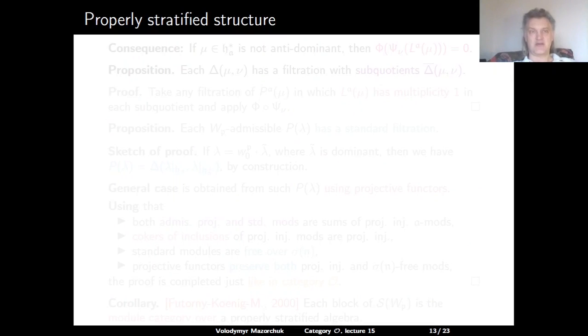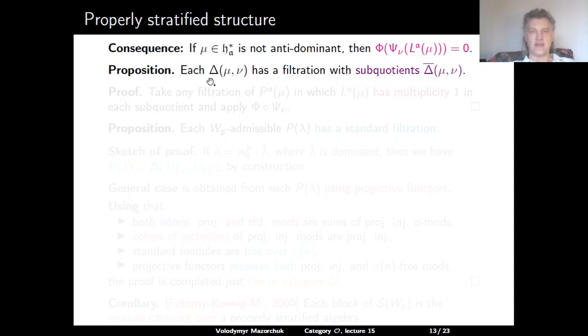So now we can describe the properly stratified structure of the S subcategory in O. A consequence from the discussion on the previous slide is that if mu is not an antidominant weight, then phi kills the module which is parabolically induced from L_A(mu). Next, let us note that the standard module delta(mu, nu) has a filtration with subquotients delta overline(mu, nu).